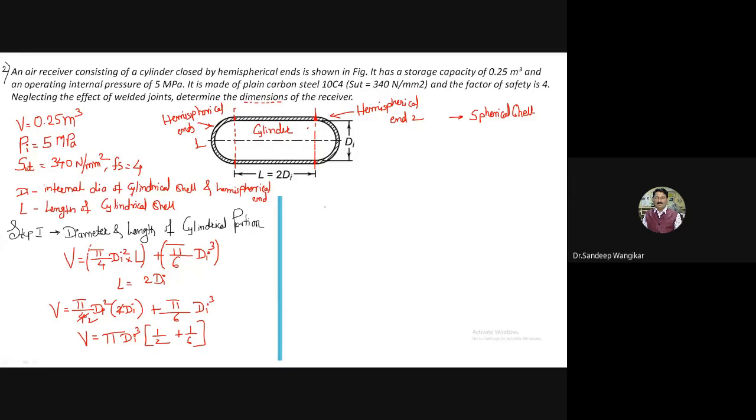So I will say this volume is given by V is equal to, now if you go for this, it will become 4 by 6 pi d_i cube. So I will say here it is nothing but 2 by 3 into pi into d_i cube. This is just the modification of the volume of cylinder and spherical. Now substitute the values that we are having.